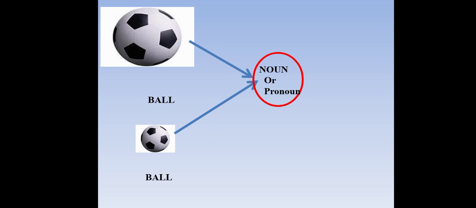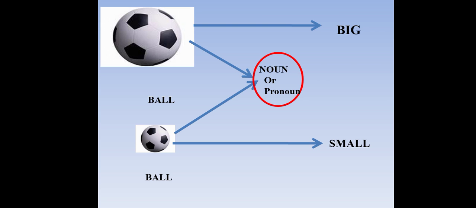Hey, dear learners, what are you seeing here? It's a ball, small ball, big ball. He also uses some words indicating nouns and pronouns. That's called an adjective.